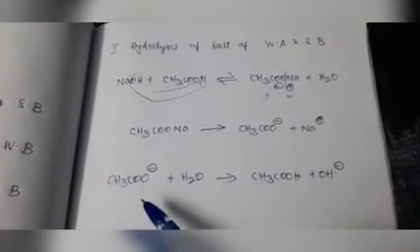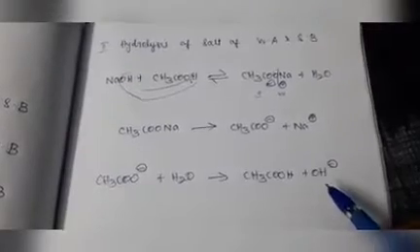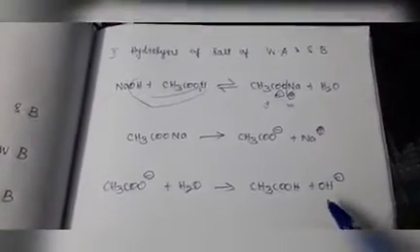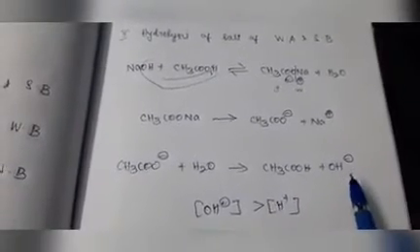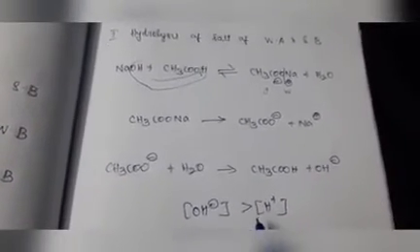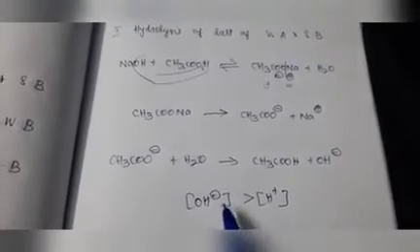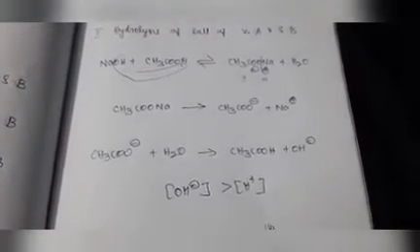That is, CH3COO minus takes H plus and forms CH3COOH. The remaining group is OH minus. In this reaction, OH minus is produced, so the OH minus concentration is greater than H plus. So, the solution is basic. If the OH minus concentration is greater, the resultant solution is basic due to the hydrolysis, and the pH is greater than 7. Already you know about the pH scale, 0 to 14.